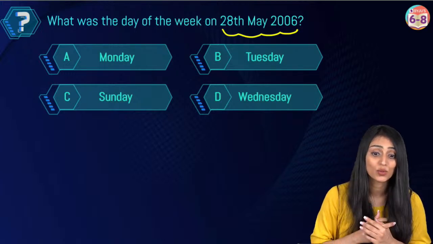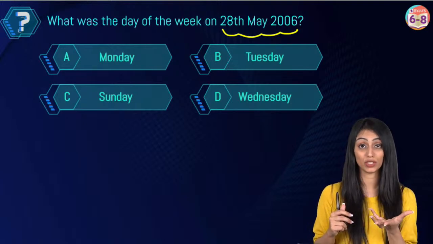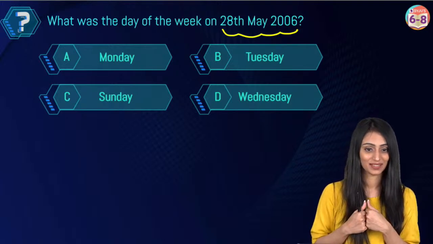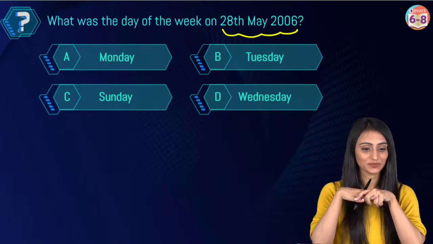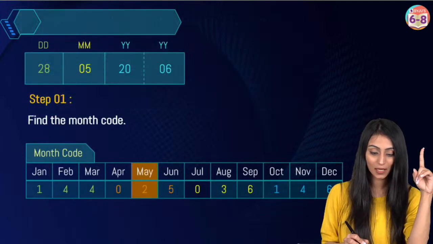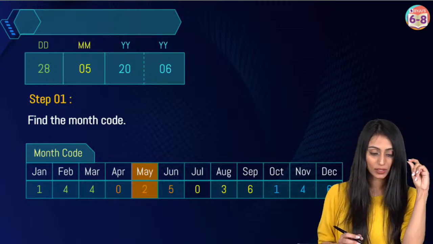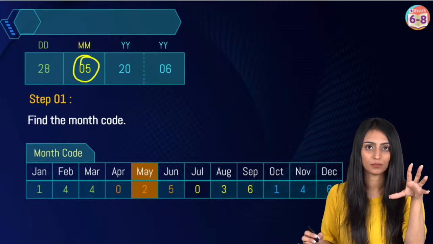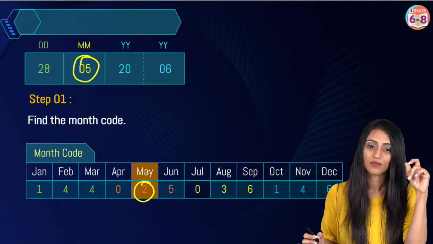No, we don't have to give the value in decimals. We are only considering the quotient, right? Yes. Alright, so first of all, what we need is the month code. This is our first step. This is the 5th month. 5th month is May. What is the code for May? That's 2. We have the month code.